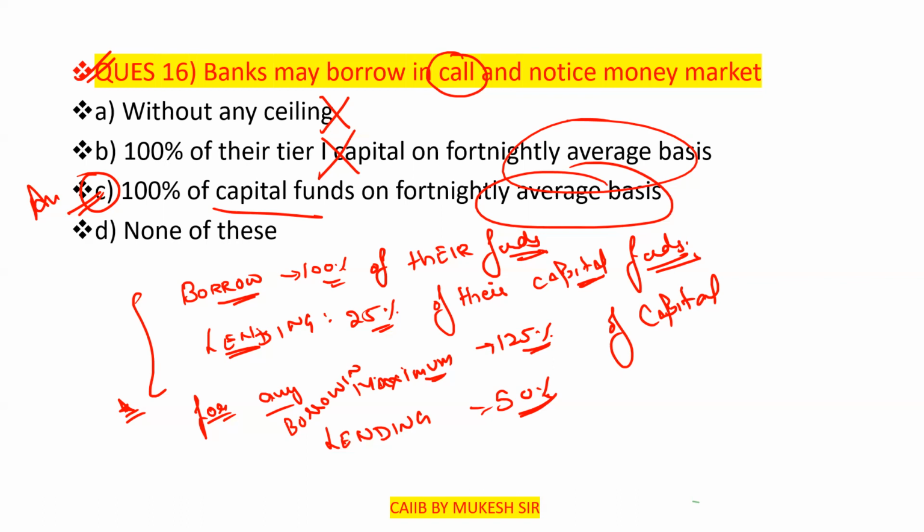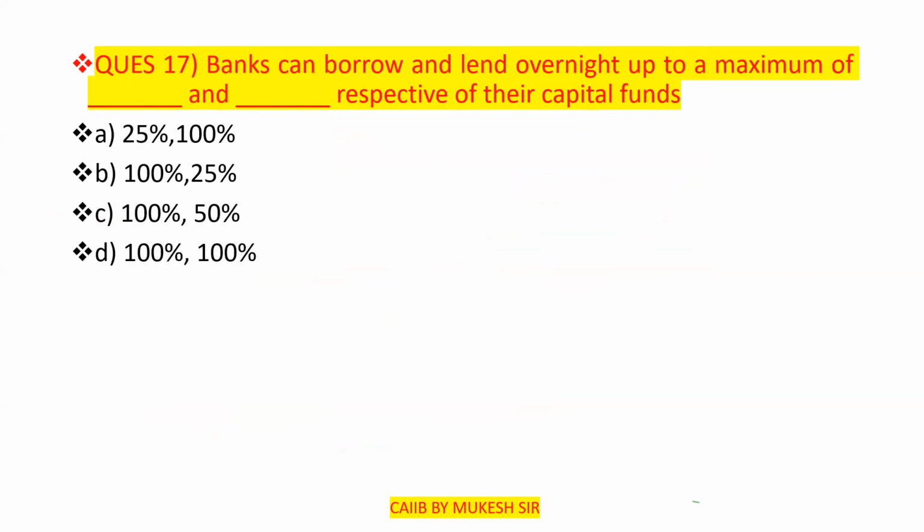Okay, so now move to the next question. Question number 17. I think I have already discussed this question with you in the previous question. So a bank can borrow and lend overnight up to a maximum of.